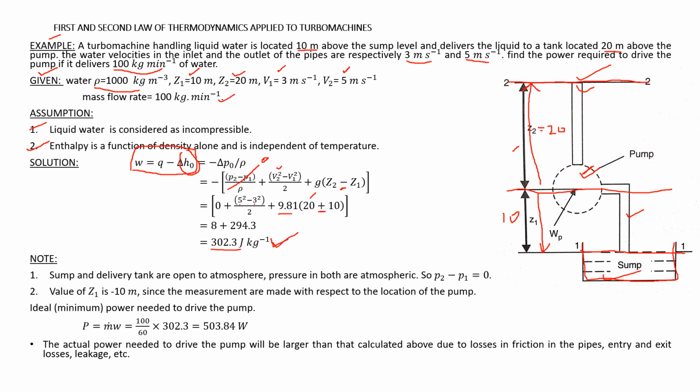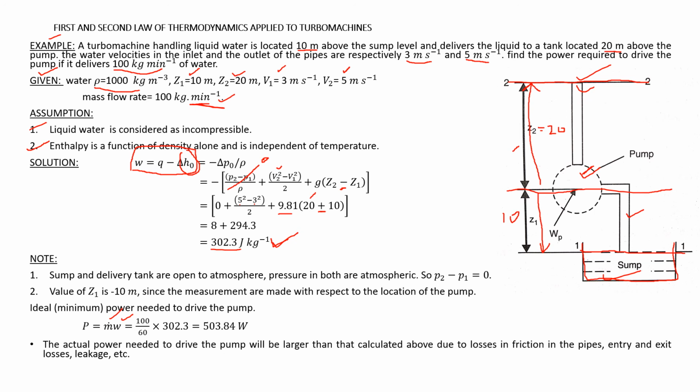Now the total power required is mass flow rate into work done. Mass flow rate here is given per minute. We need to convert that into second. In 1 minute we have 60 seconds.